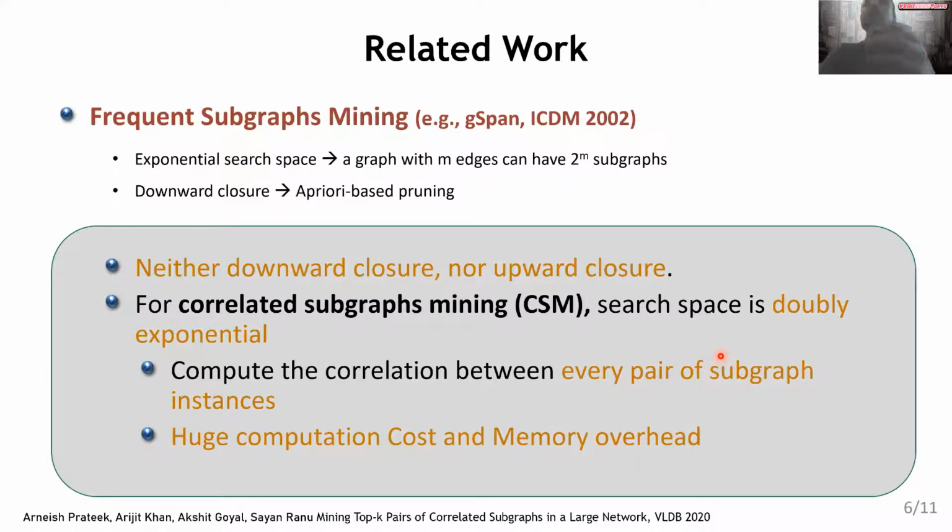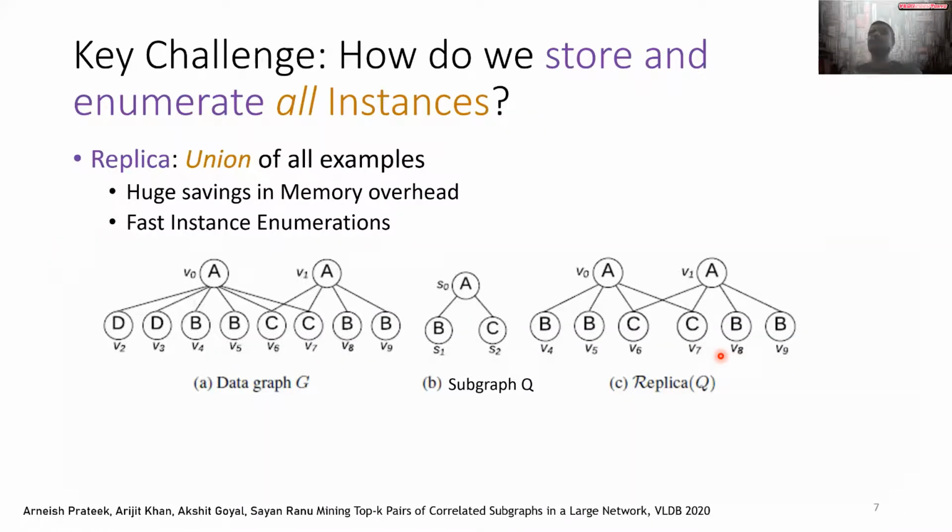And therefore, we need to deal with a huge computation cost and a large memory overhead, because storing the subgraph instances individually is definitely not feasible. It's going to far exceed the main memory capacity of most of our desktop machines, and in fact, even powerful servers. So how do we overcome this challenge?